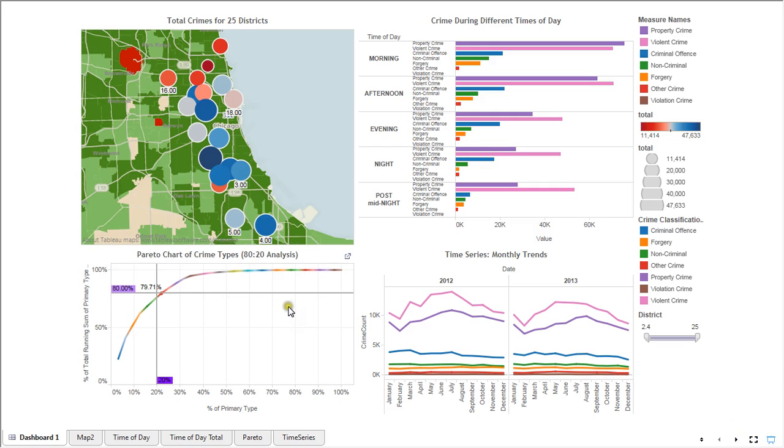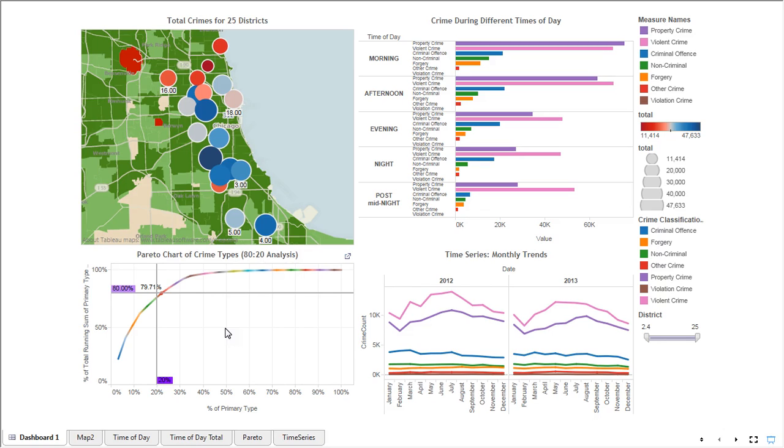That's the 80-20 analysis. We get to see that there are a few crime types which are contribute to a large number of the overall crime. This is the color coding that has been done. It says that a few crime types like theft, battery, narcotics, criminal damage, burglary, assault, and other offenses contribute majorly to the 80% of the crime.